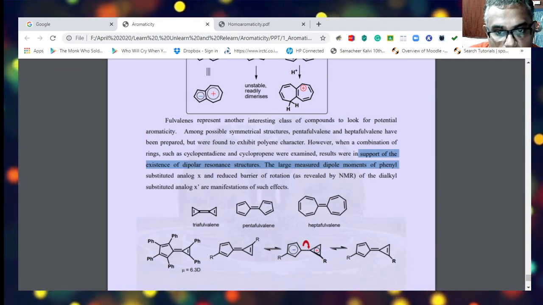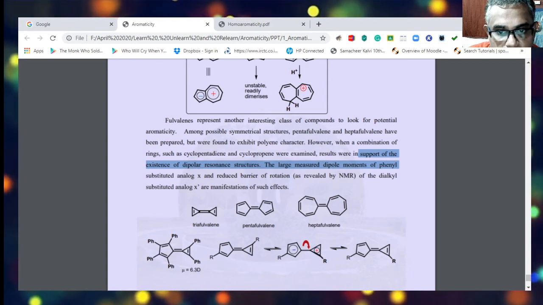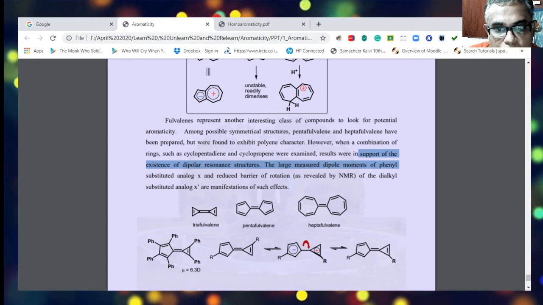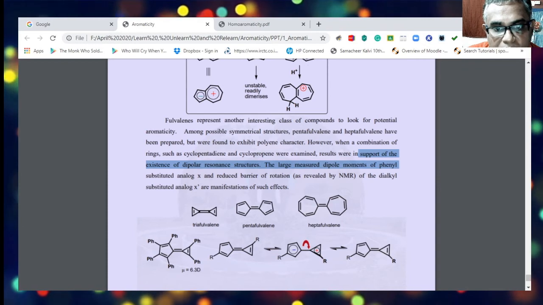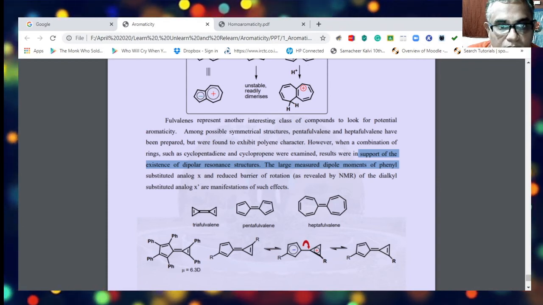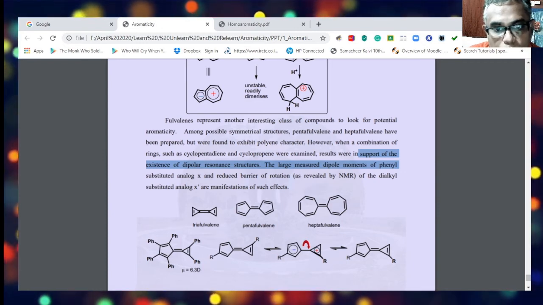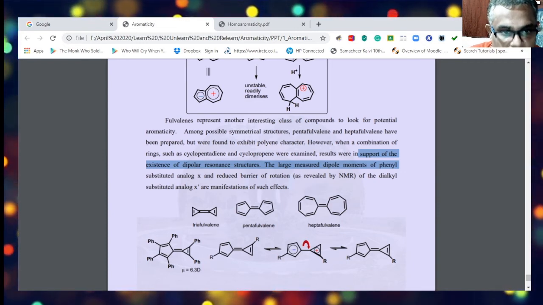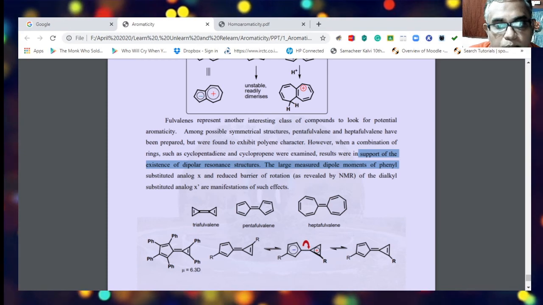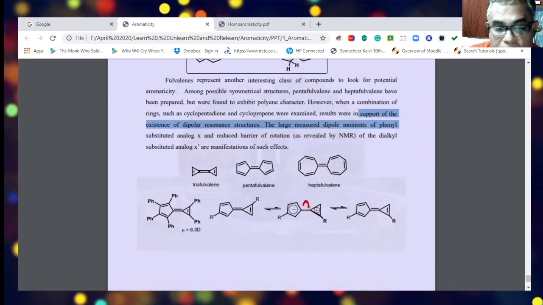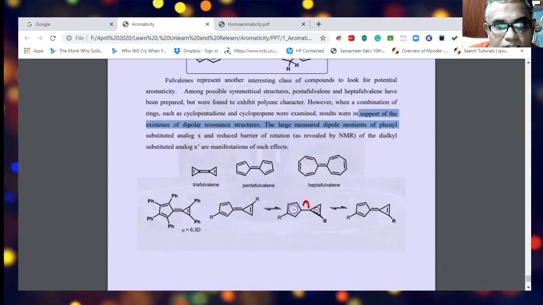Once it becomes a single bond, there is a potential reduction in the rotation of the bond, thereby its planarity is preserved. So the reduced barrier of rotation revealed by NMR of the dialkyl substituted analog of X is a manifestation of such effects. So this is one such example for a fulvalene.